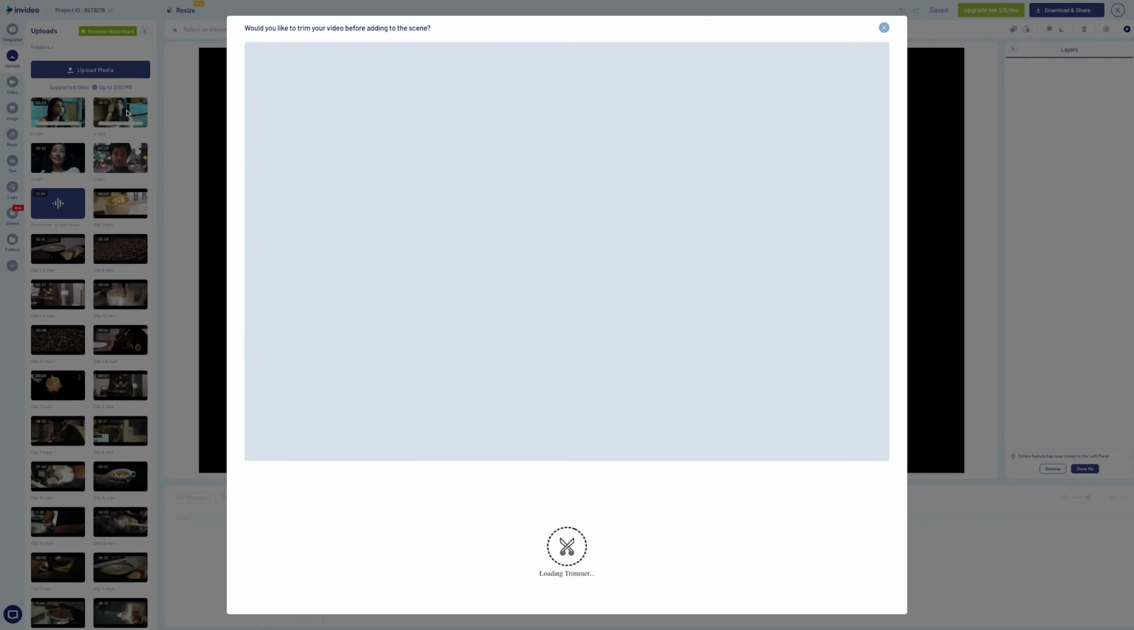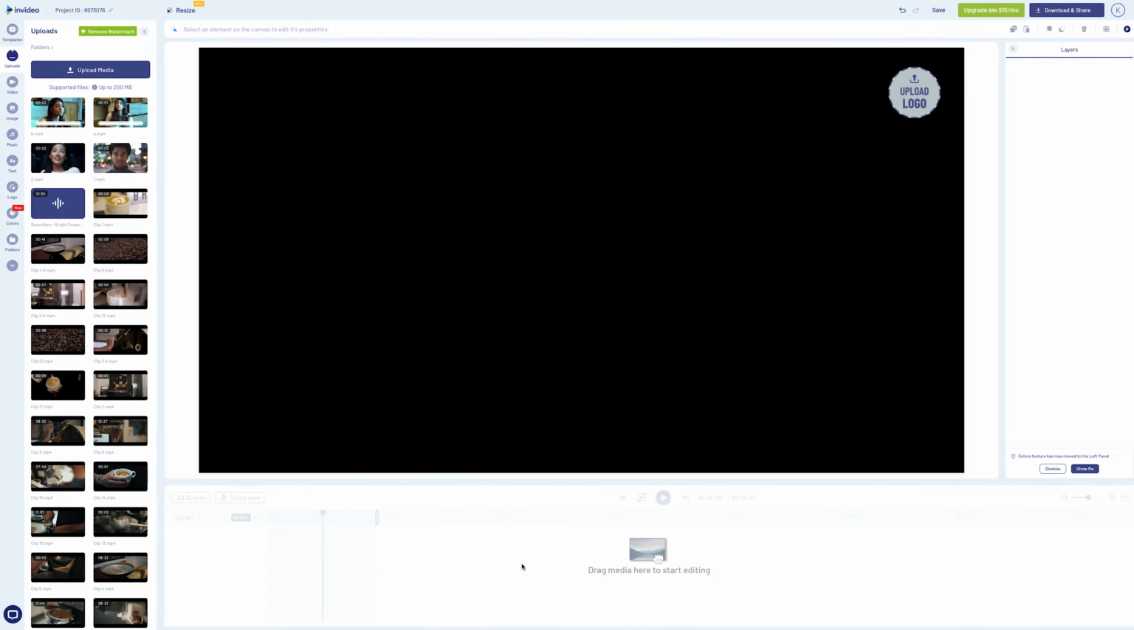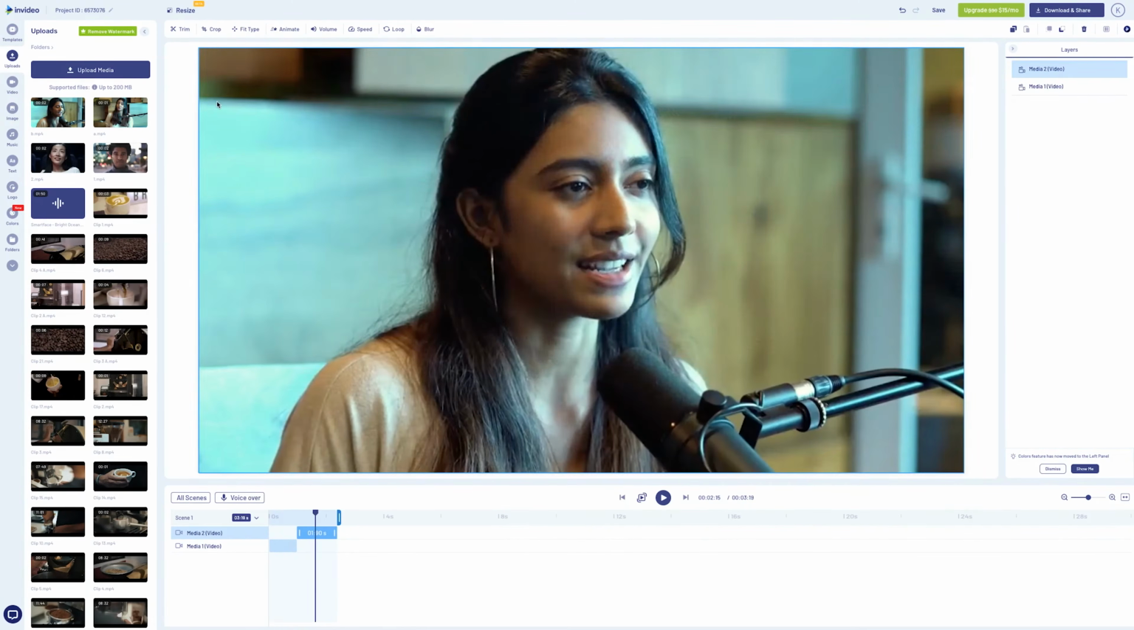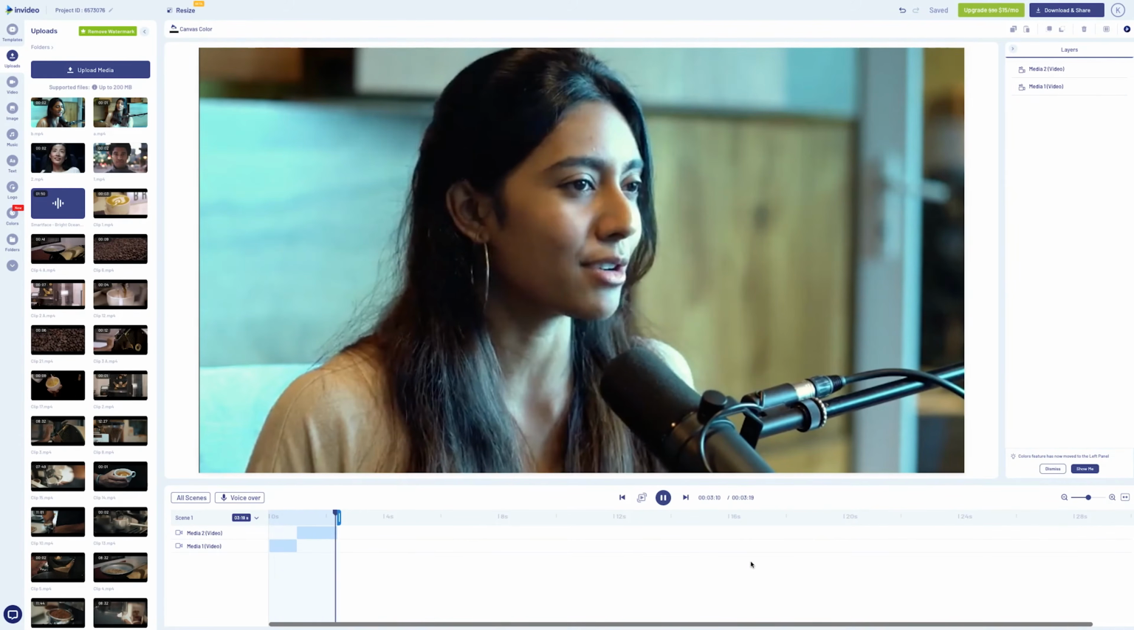You can easily create match cuts on InVideo's timeline. All you have to do is add your footage to the timeline and trim it to the part where you want the match cut, and then line up the footage in the second angle to start from right where you ended the first clip.